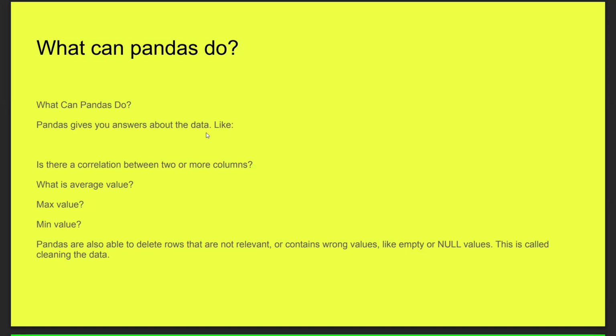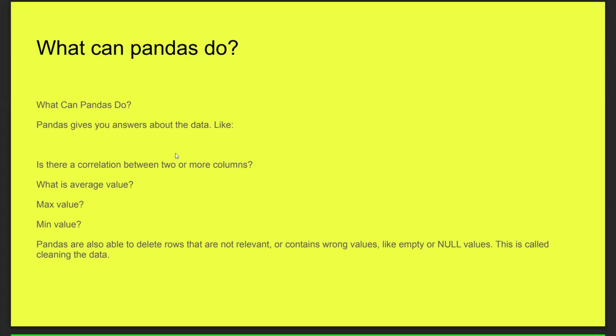If you are questioning the data, pandas can answer about the data. What answers can it give about the data? Is there a correlation between two or more columns? Suppose we have any doubt and want to know if there is a correlation between two or more columns, pandas can give you the answer